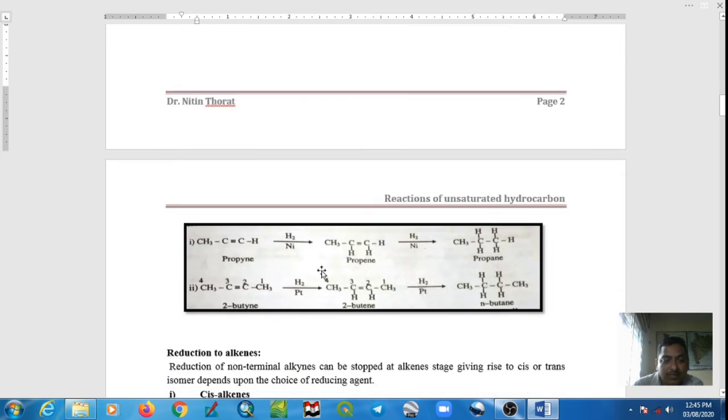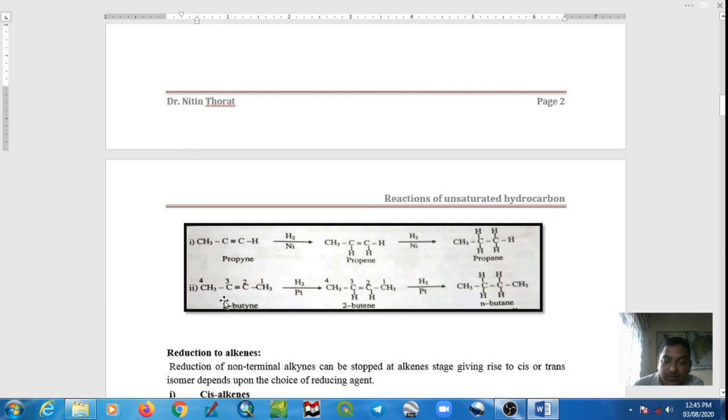Let us consider this simple reaction. This is propyne, with 3 carbons and a triple bond. Propyne, in presence of hydrogen and nickel, what happens? Here the carbon-carbon triple bond is first converted into carbon-carbon double bond. Addition of hydrogen is syn addition. Then the second mole of hydrogen reduces this carbon-carbon double bond into carbon-carbon single bond. So overall it is reduction of carbon-carbon triple bond into carbon-carbon single bond, called hydrogenation reaction.